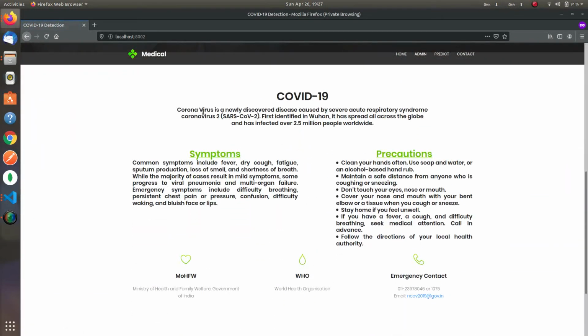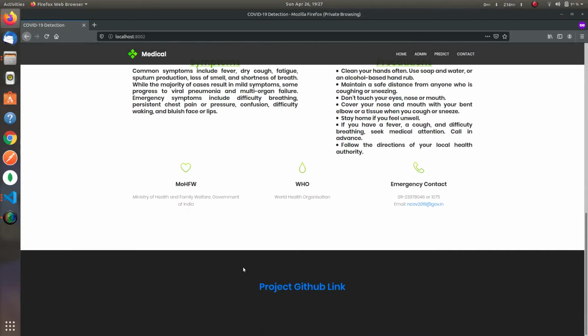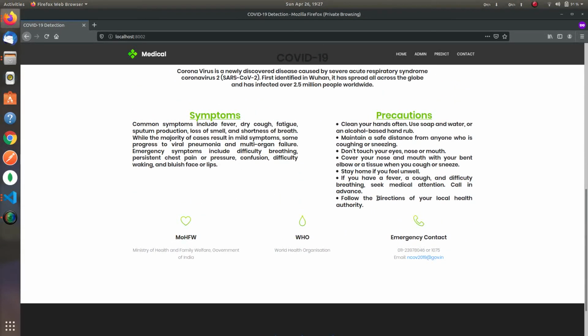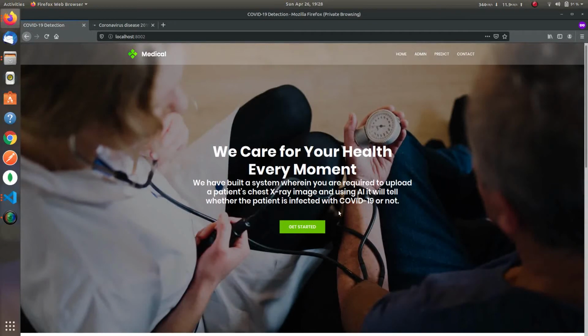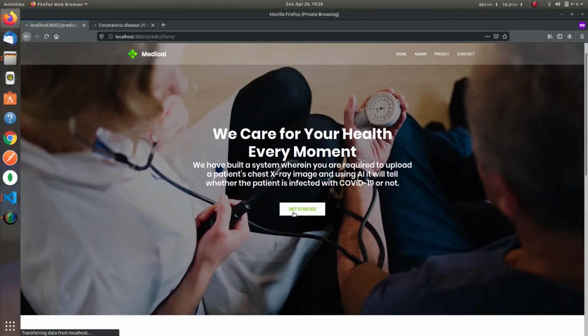Here we have given some basic info about novel coronavirus and what the common symptoms and precautions are. These are some official links: Ministry of Health and Family Welfare, World Health Organization, and the official emergency contact for India. So let's test our app.